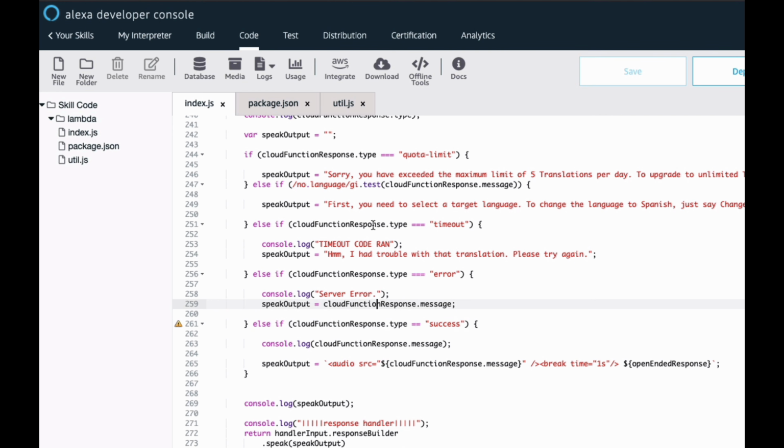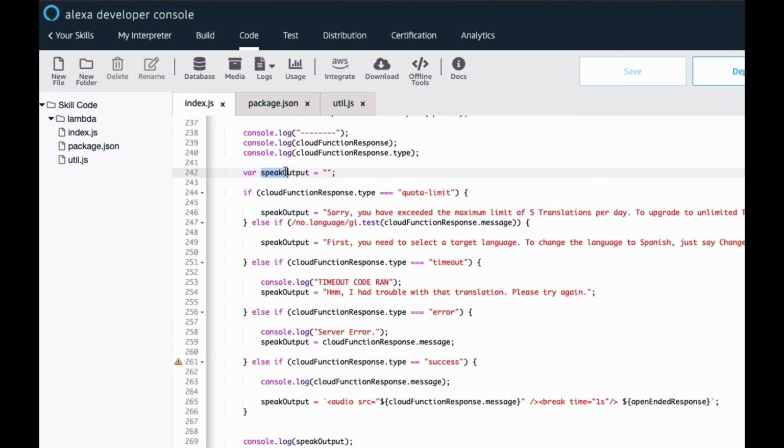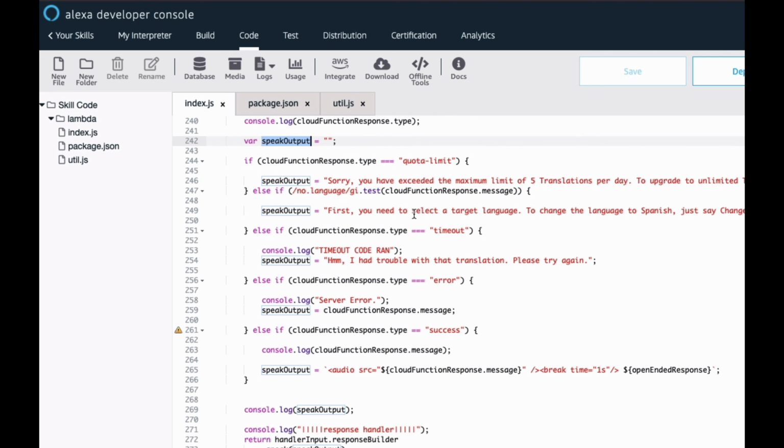Now, what are we doing in each of these? We're going to define a variable called speak output. Speak output is exactly what it sounds like. It's what we're going to have Alexa speak to the end user. It comes through as a string, and I could write any text in here. I could say, I don't like what you said, or I could put anything in there. I could put variables in there. It's very powerful. It uses SSML, which is like speech synthesis markup language or something. And that's thoroughly documented in the documentation, so you can take a look at that and see what the capabilities are there. But we wanted to handle these different scenarios.